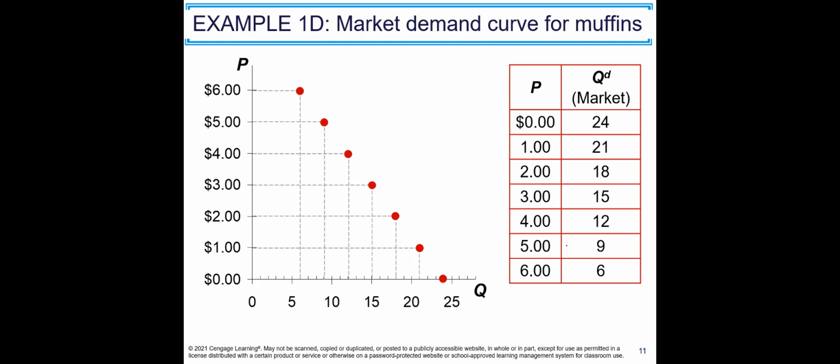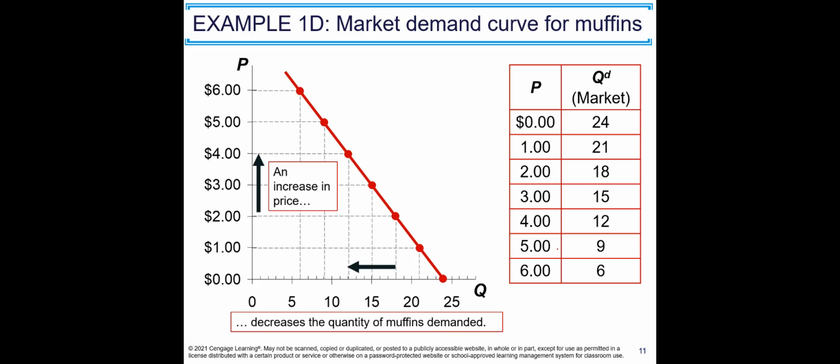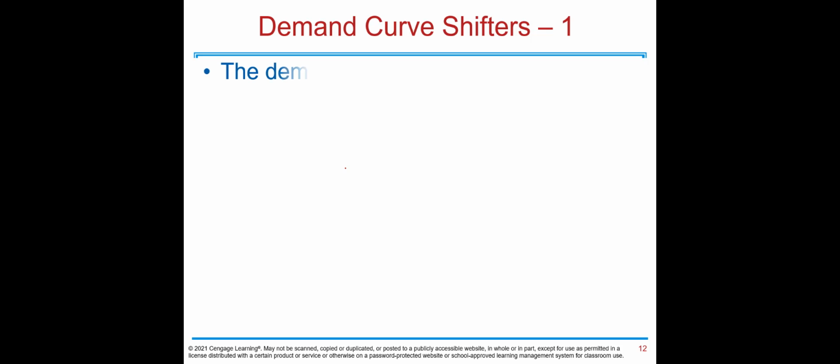Here is the market demand curve. It's again downward sloping. The downward slope of the demand curve is because of the law of demand. An increase in the price decreases the quantity of muffins demanded. And when there is a change in the price, we move along the demand curve to see the impact. For instance, the price increases from 2 to 4 here, as you see on the screen. At $2, you have this much quantity, and then at $4, you have this much quantity. So you move along the demand curve to find out the change in quantity.